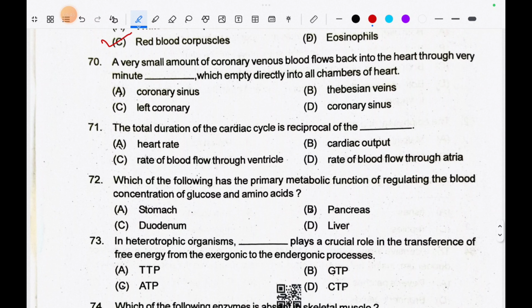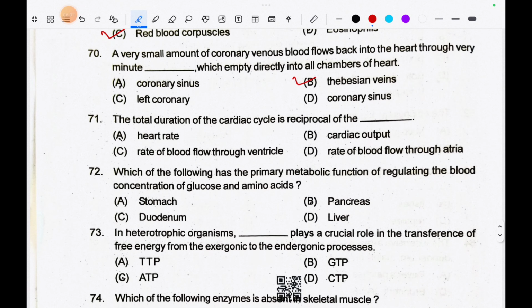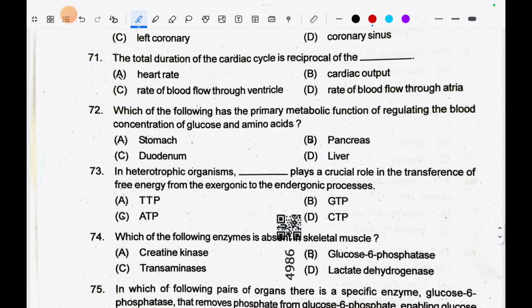Question number 70. A very small amount of coronary venous blood flows back into the heart through very minute dash which empty directly into all chambers of heart. So the correct answer is Thebesian veins. The total duration of the cardiac cycle is reciprocal of the heart rate.